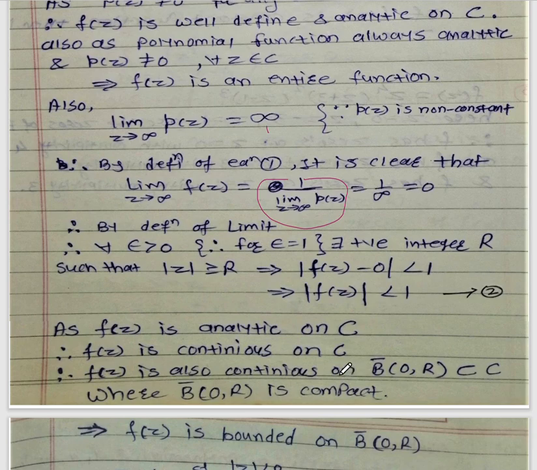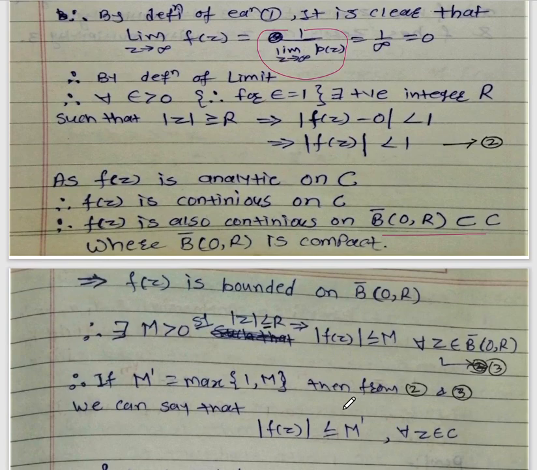Okay, so if the function is a continuous function on the complex plane C, then we can say that the function f of z is also a continuous function on a closed circle whose center is 0 and radius is r, and this circle is contained in the complex plane C. Therefore f of z is bounded on the closed circle whose center is 0 and radius r.